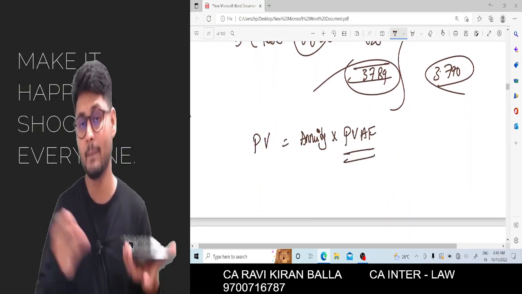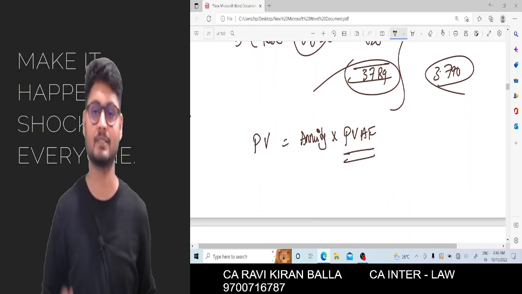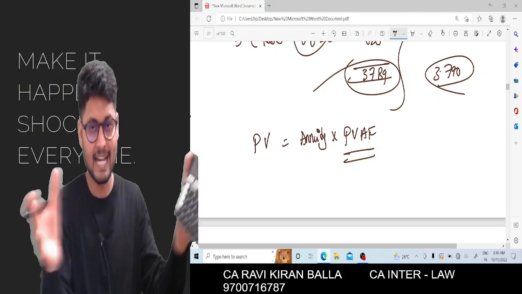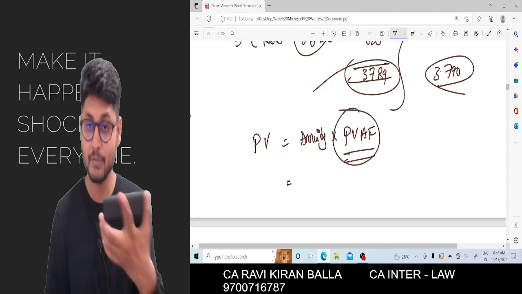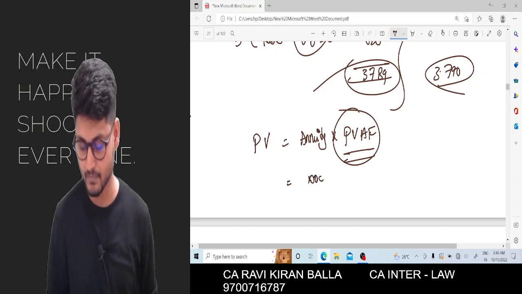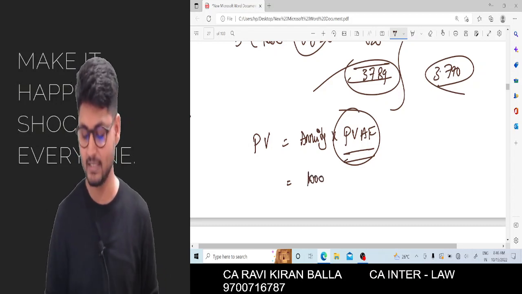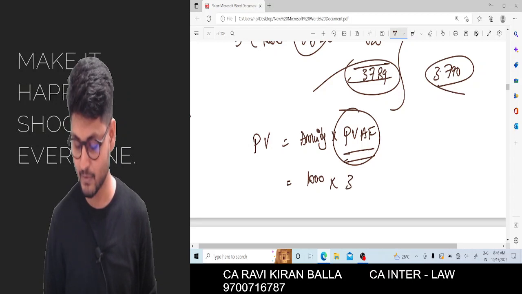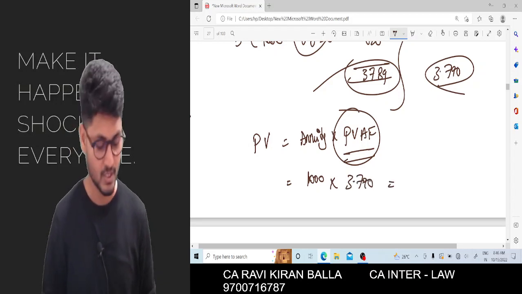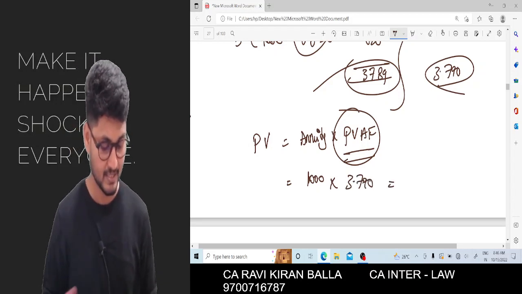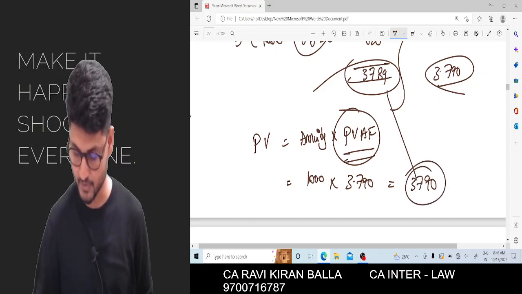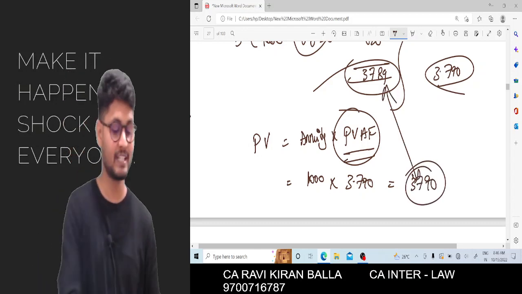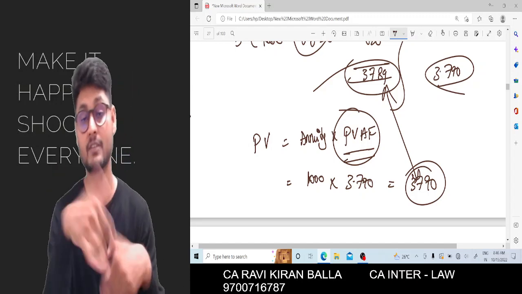What is this 3.790, sir? It is nothing but the present value annuity factor. You are discounting everything and adding it back. That is called the present value annuity factor. The annuity amount is 1000 into the present value annuity factor, 3.790, which is equal to 3790, almost equal to the table value. This is how we calculate present value from future values.